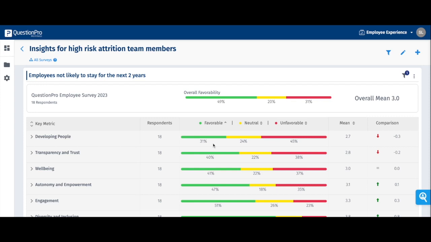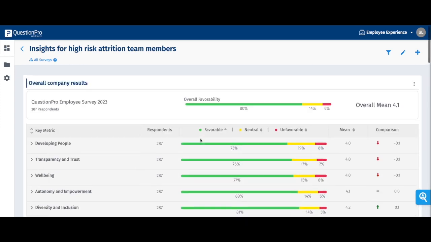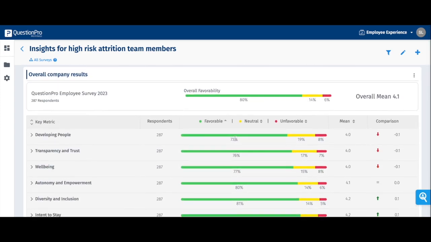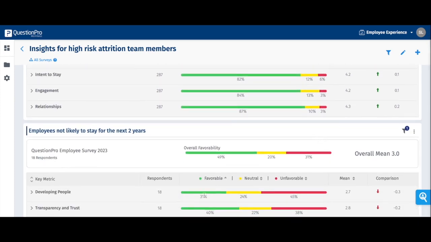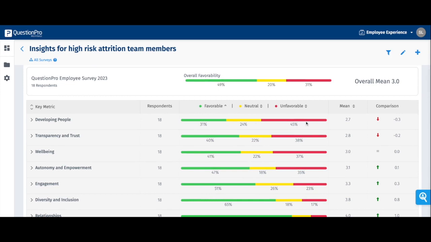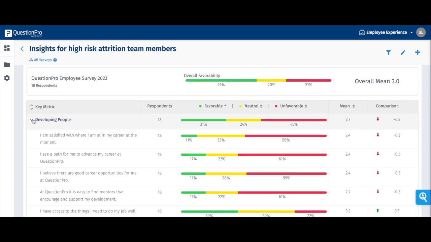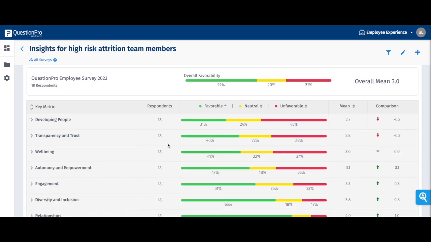But wow, there's actually a huge difference. In the company overall, satisfaction was at 73% and dissatisfaction at 8%. And here, satisfaction is at 31% and dissatisfaction at 45% among the individuals who said, you know what, I'm not likely to be here in the next 2 years. And so you can start to go in and see, well, in this area in particular, where are my greatest opportunities to improve? For this select group of individuals, what can I do to retain them?